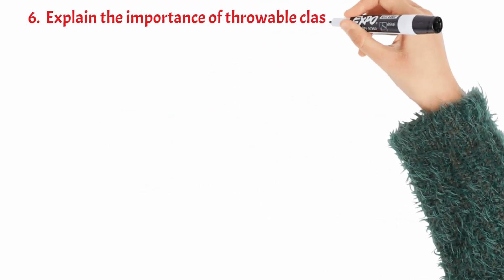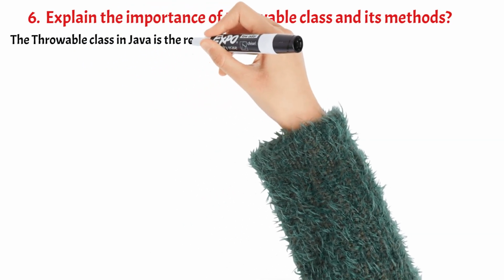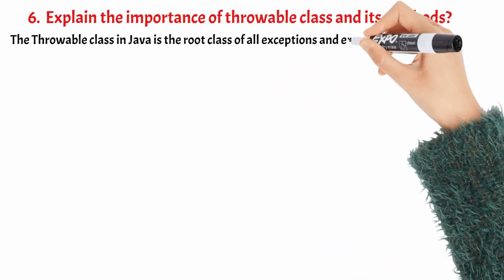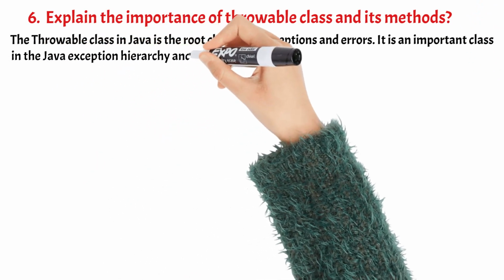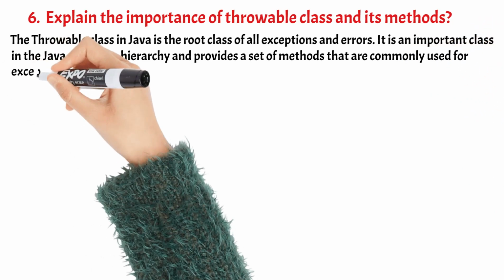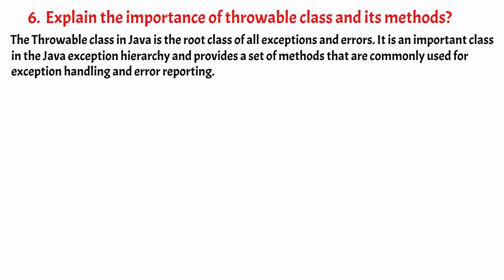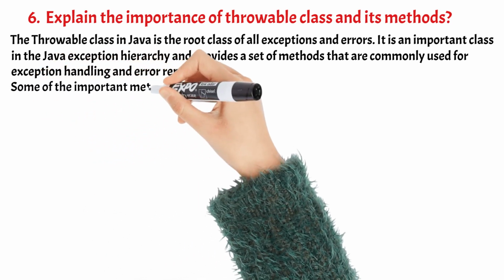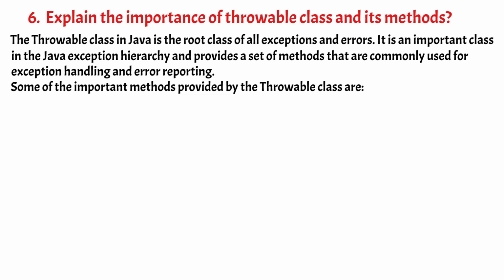6. Explain the importance of Throwable class and its methods. The Throwable class in Java is the root class of all exceptions and errors. It is an important class in the Java exception hierarchy and provides a set of methods that are commonly used for exception handling and error reporting. Some of the important methods provided by the Throwable class are: